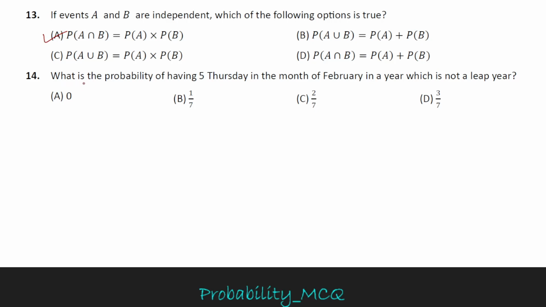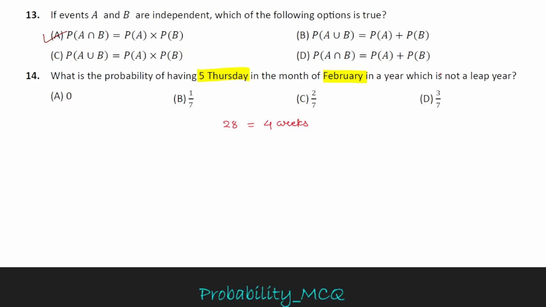Question number 14: what is the probability of having five Thursdays in the month of February in a year which is not a leap year? It means the given year is a normal year, and in a normal year the month of February has a total of 28 days. 28 days means 7 weeks complete, so each day is repeated 4 times. There is no option of a fifth Thursday.